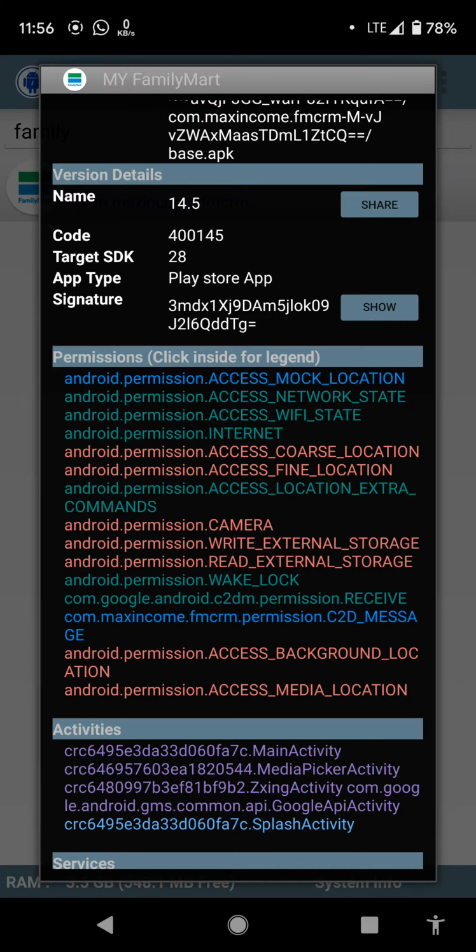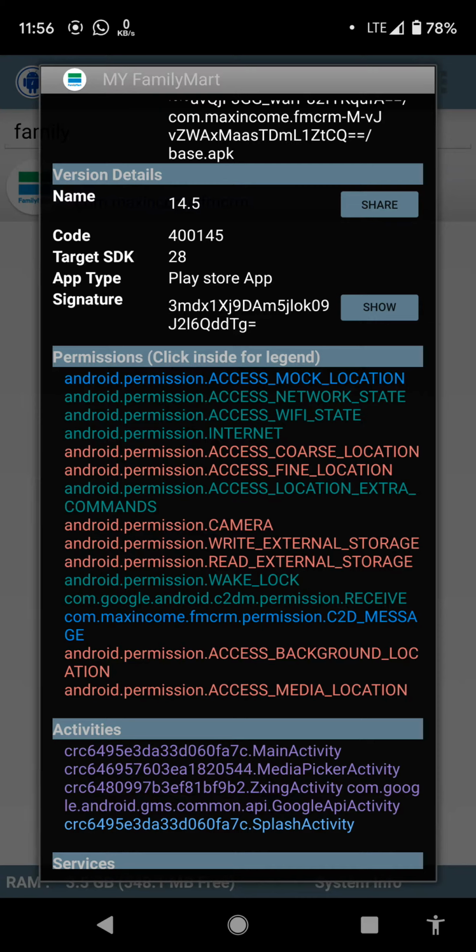The first permission is a very dangerous permission, which is access coarse location and access fine location. The difference between coarse and fine location is that coarse location accesses the approximate location, meanwhile fine location accesses the precise location of the device. And also the camera, write external storage, read external storage, and also access background location, and also access media location.